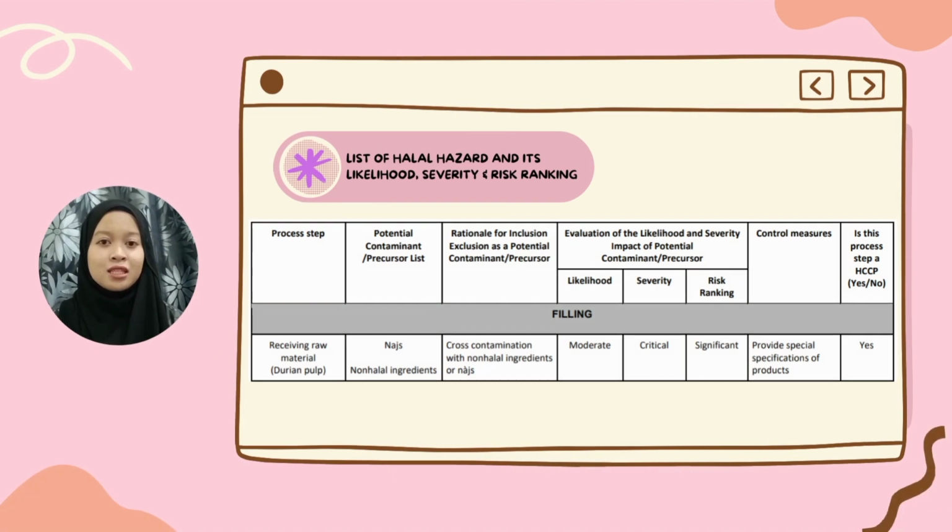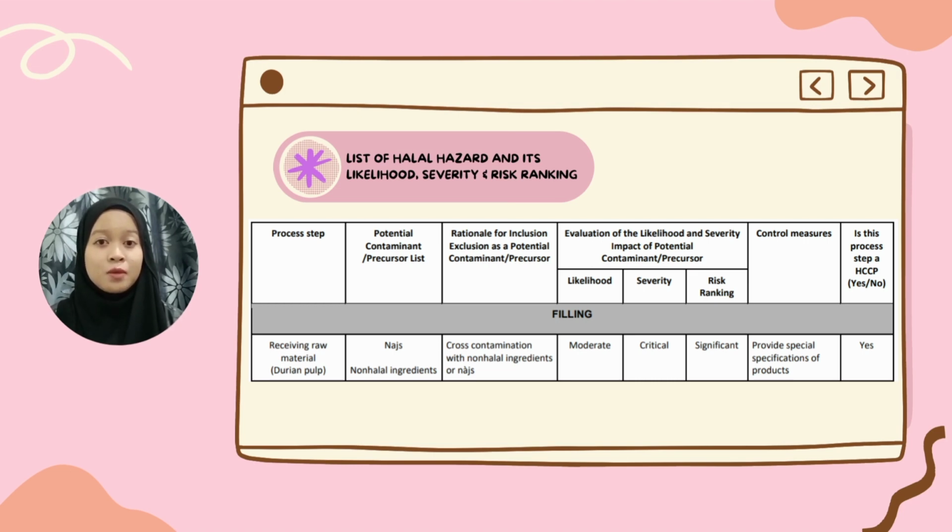Next, this is the list of halal hazards and their likelihood, severity, and risk ranking. We will discuss specifically our main ingredient, which is durian pulp. When receiving the durian pulp from the supplier, it might be contaminated with najis or non-halal material. It might happen during the transportation to the factory. The likelihood of this happening is moderate. The severity is critical, and the risk ranking is significant.